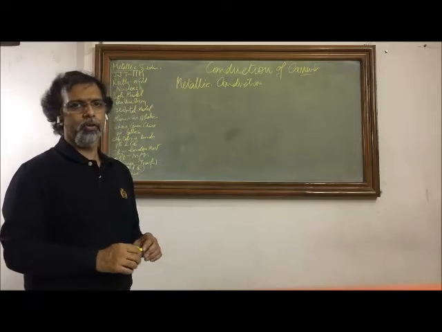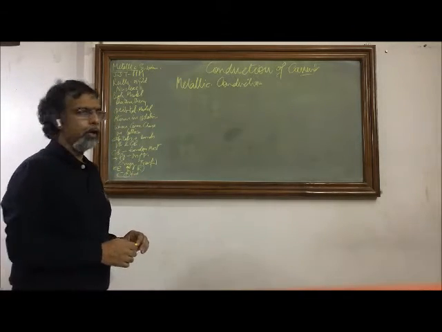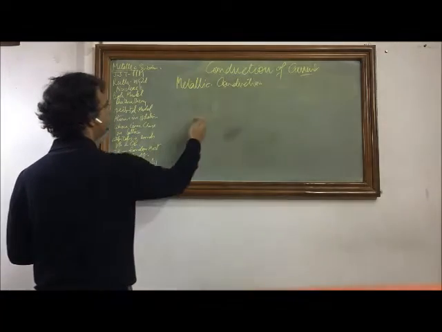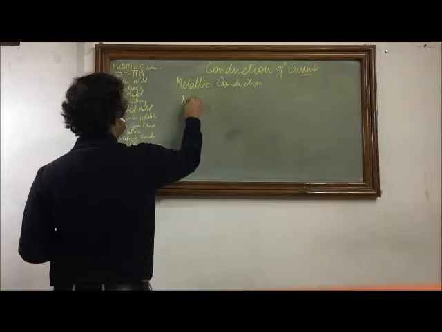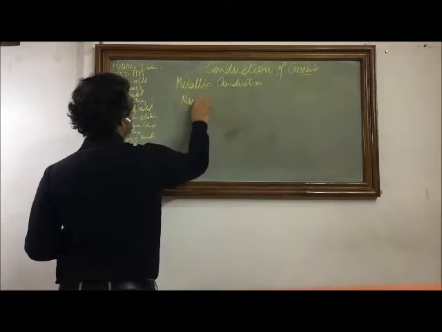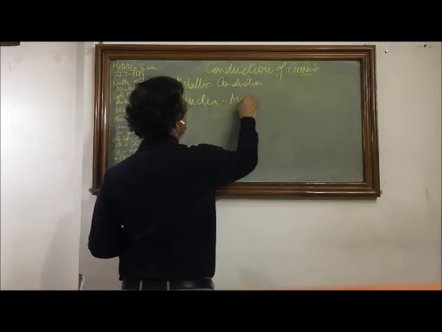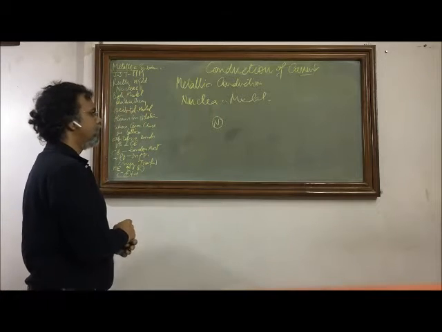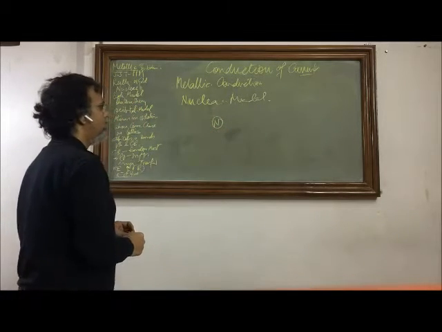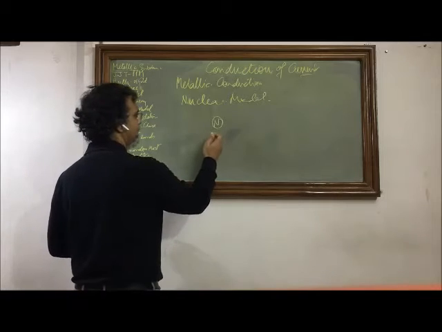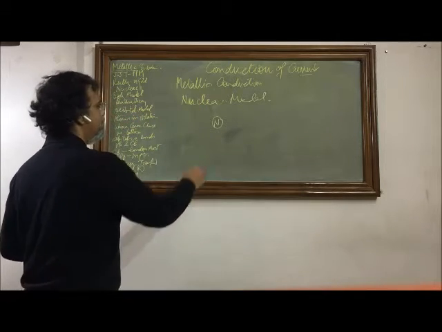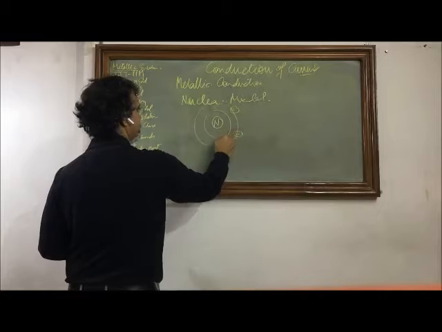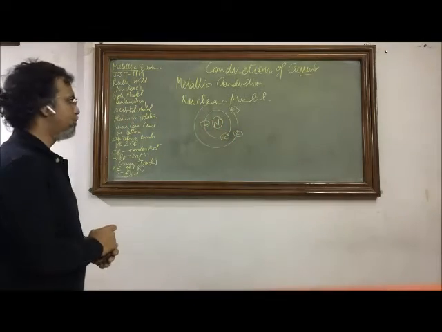Later, with the famous Rutherford's alpha particle gold foil bombardment experiment, it was shown that instead of the plum pudding model, it is the nuclear model of the atom, which states that most or all of the positivity is in a central location of the atom, and it occupies very little space compared to the overall size of the atom, and electrons are revolving around this nucleus which is positively charged.